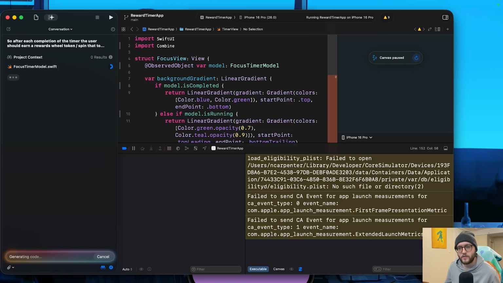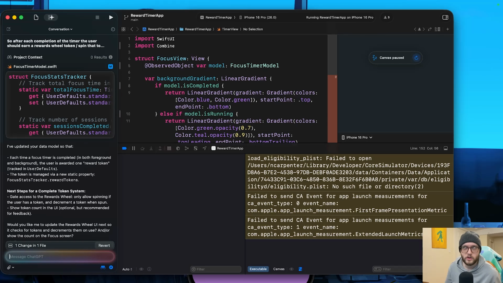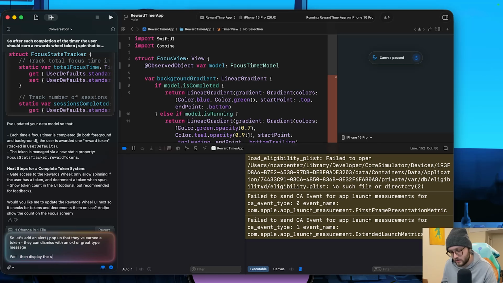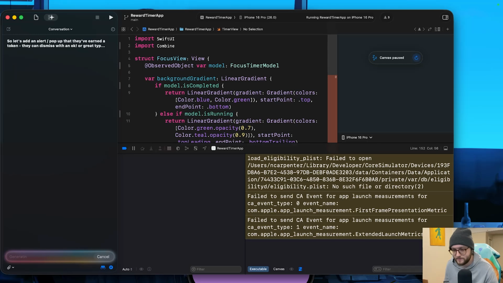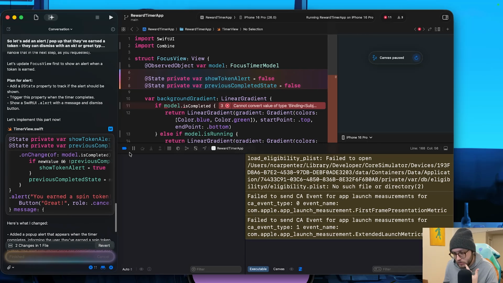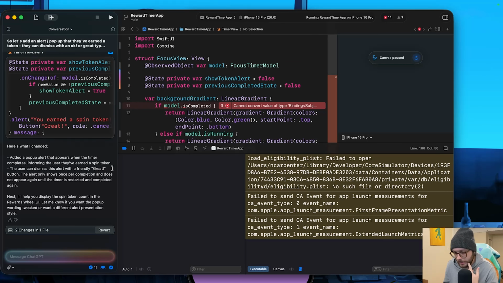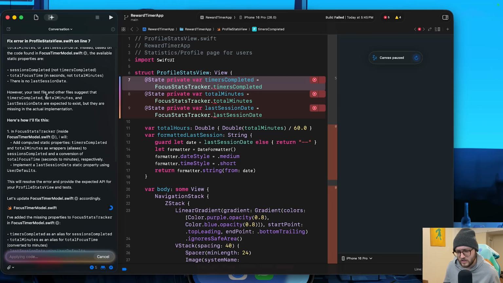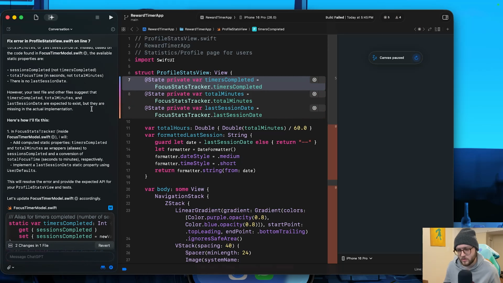But this is where we encountered an error. So I thought it would be pretty easy. Every time that we complete the timer, we already have the timers completed stat being tracked. So what's adding another stat? Well, apparently Clyde did the Clyde thing again and decided to throw a whole bunch of errors. And again, it was these weird errors where it would rename, change things that had nothing to do with the tokens, aka the prompt or the ask. It changed it completely. Our test files and others suggest that are expected to exist, but they're missing.